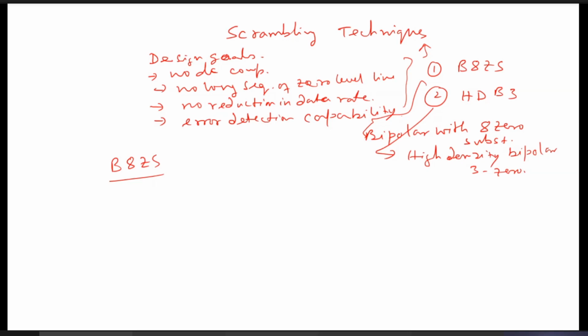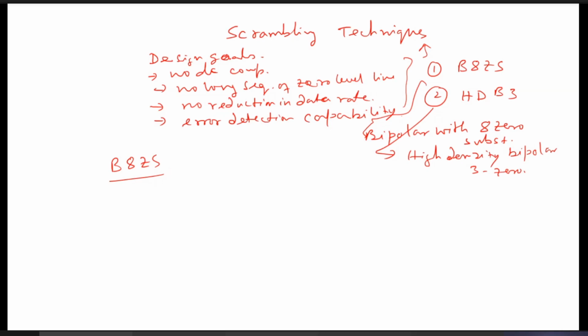But a long stream of zeros might happen, and that may lose synchronization. So to overcome this, in bipolar 8-zero substitution there will be no long sequence of zeros.